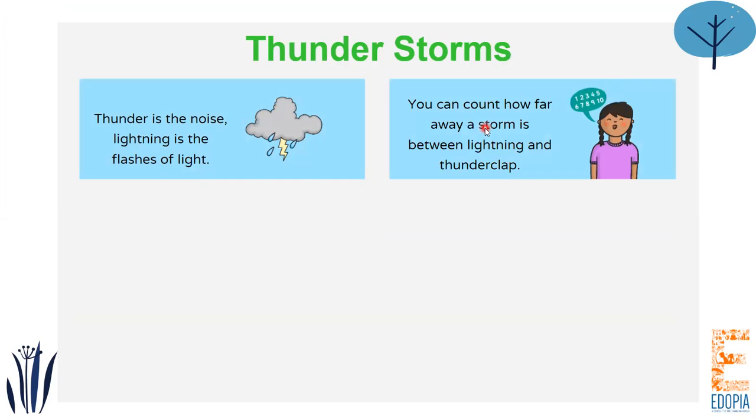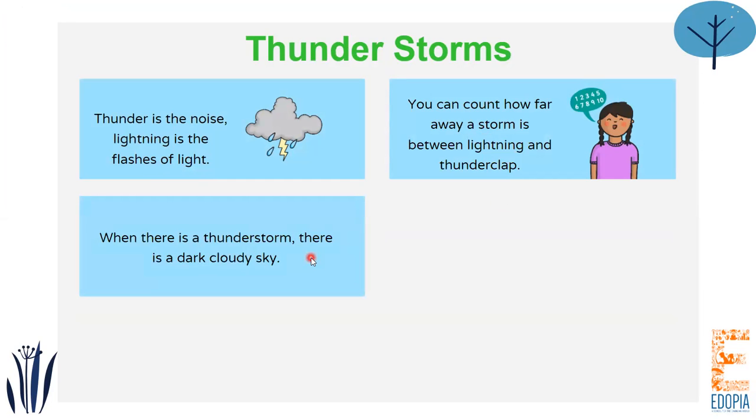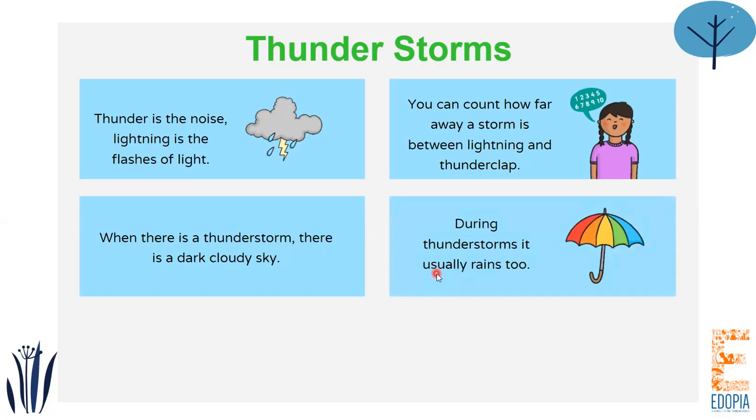And when there is lightning and you hear the thunder, there is a tiny gap of a few seconds between them, and you can count that gap. So when you see lightning, you can wait for a few seconds to hear the thunder, and you can count it. And whenever there is a thunderstorm, the cloud is very dark. So can you see this cloud over here? It's very dark gray. So the clouds turn dark. And during the thunderstorm, it usually rains as well. That is very important.